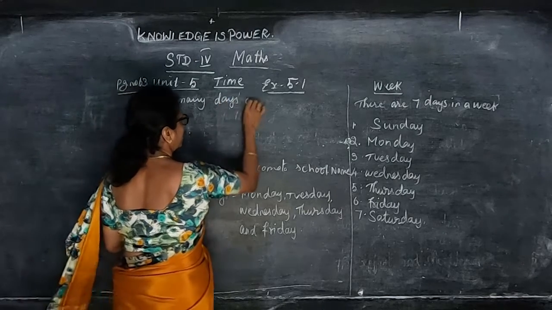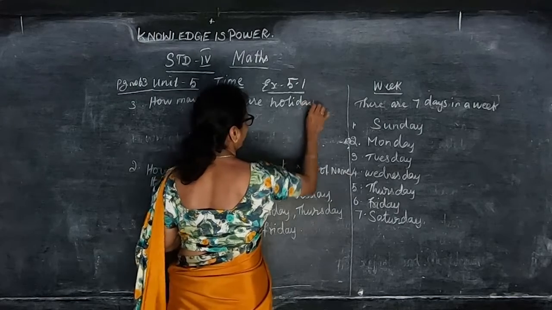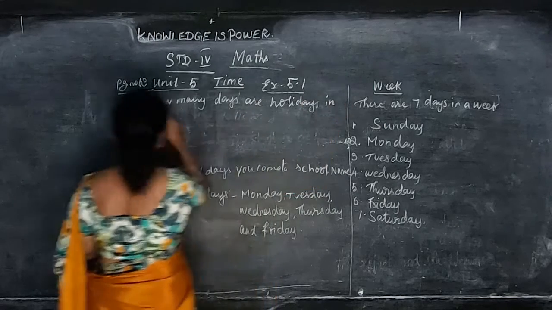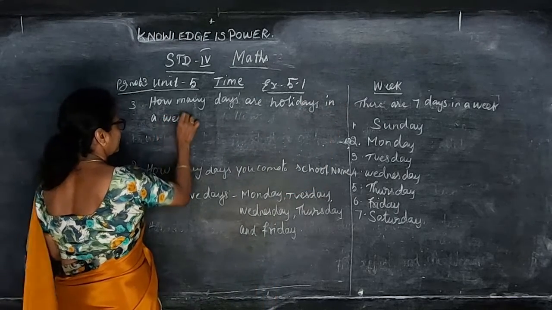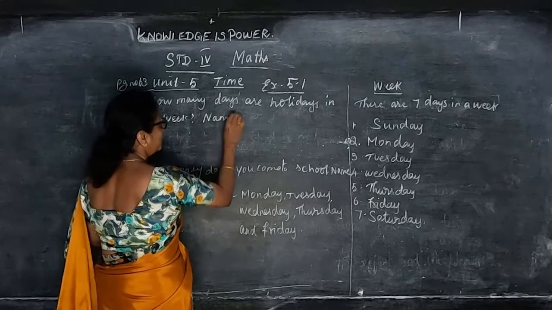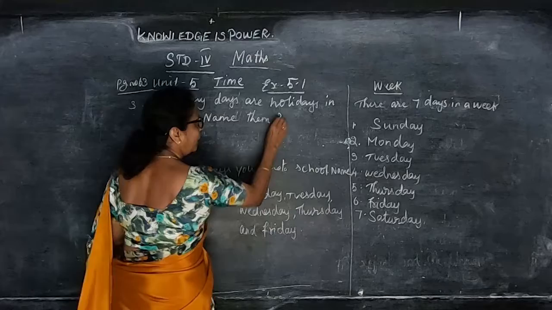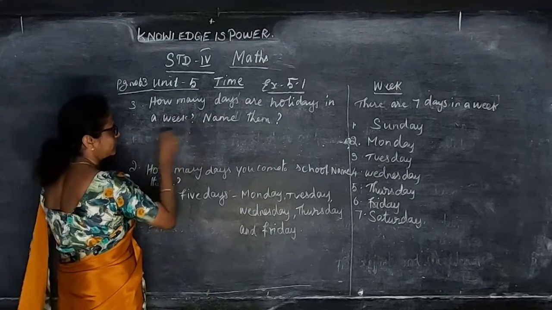How many days are holidays in a week? Name them. So Saturday, 2 days. How many days now? You have to write 2 days, and then only you have to name those holidays.